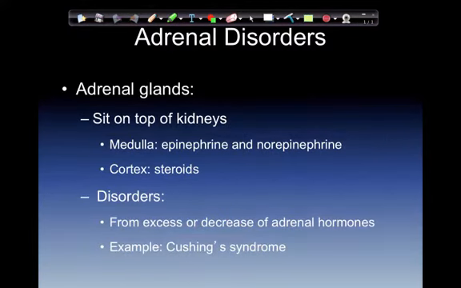Adrenal disorders. The adrenal glands sit on top of the kidneys. The medulla of the adrenal glands manufactures and secretes epinephrine and norepinephrine into the bloodstream in response to activation by the sympathetic nervous system. This is their primary neurotransmitter. The cortex secretes 3 different types of steroids that perform various automated functions. The glucocorticoids control glucose production, protein and fat metabolism, and maintain the salt balance.